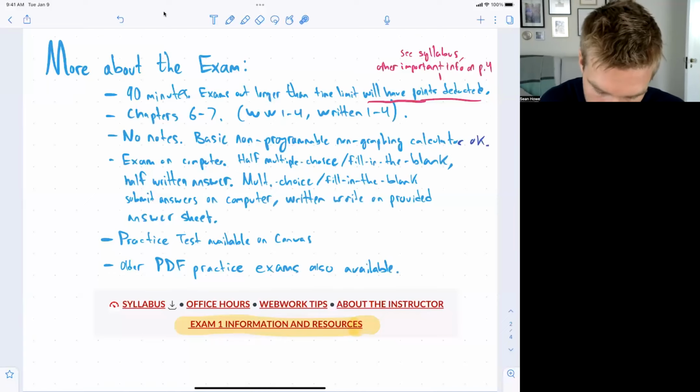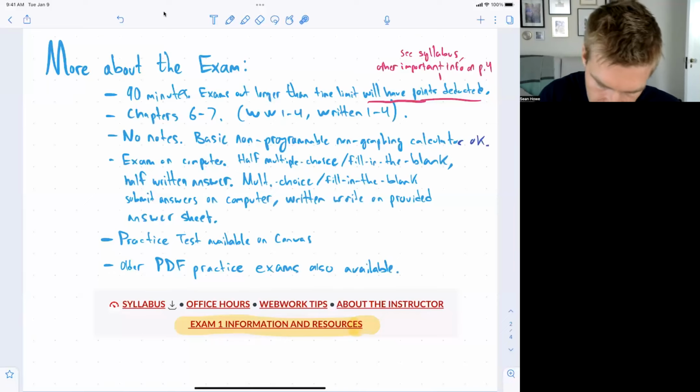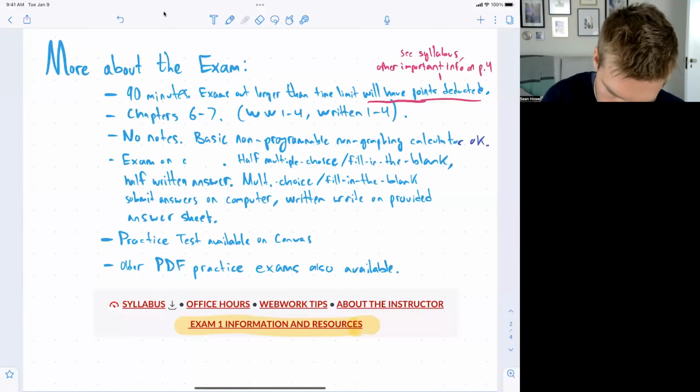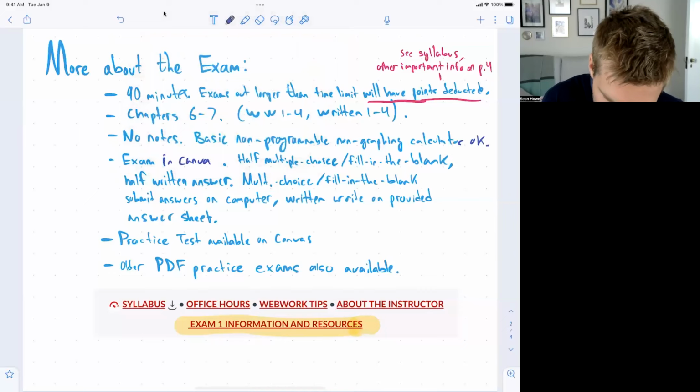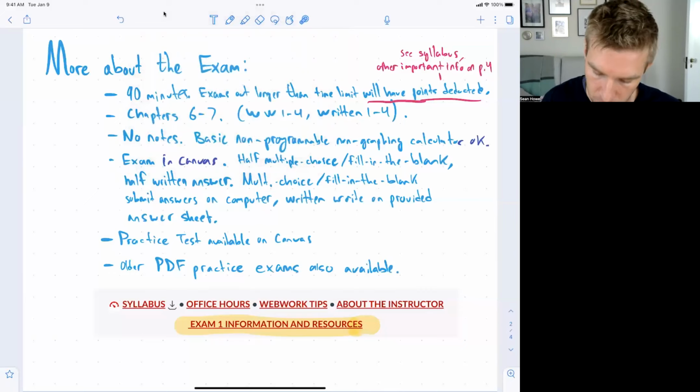So the exam is taken in the proctoring center on the computer. So in Canvas, let me write that here. The exam really is in Canvas, but you take it in the proctoring center. So even though it's in Canvas, you take it through the proctoring center while you're in the center. Half of the exam is multiple choice or fill in the blank, and half is written answer.